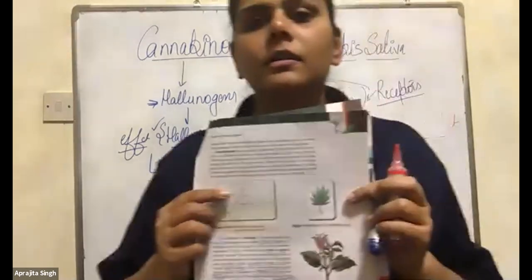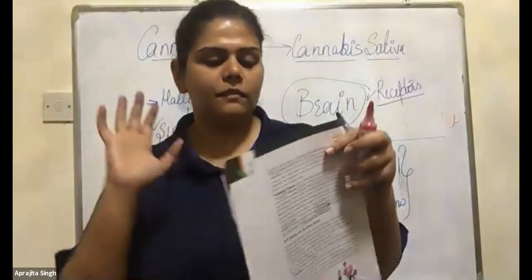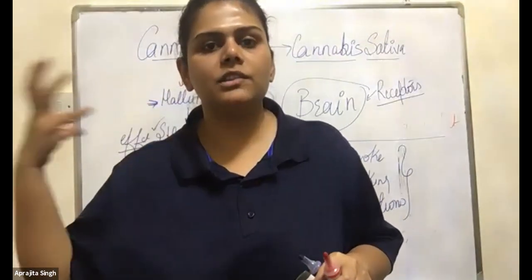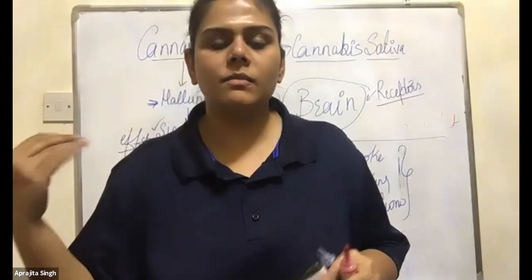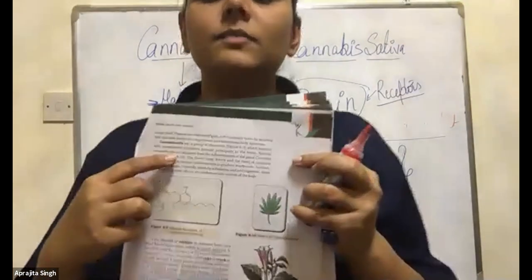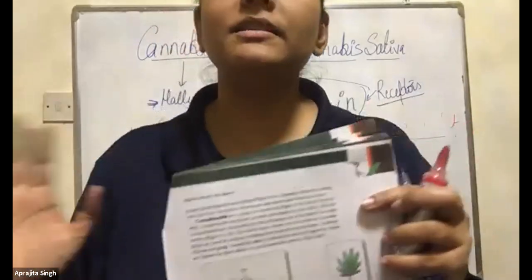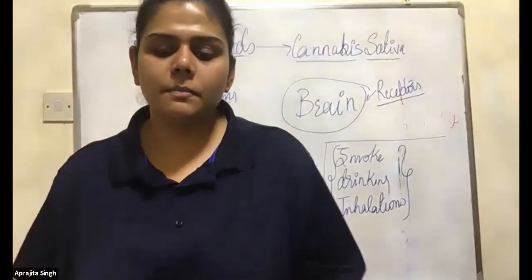Now you have to remember the structure of the leaf. They can ask you anything. And see why I have given you the difference: from where charas is made, ganja is made, hashish is made, marijuana is made. Because in this paragraph they have written everything but in a mix and match form. So that's why I have made things simplified for you.